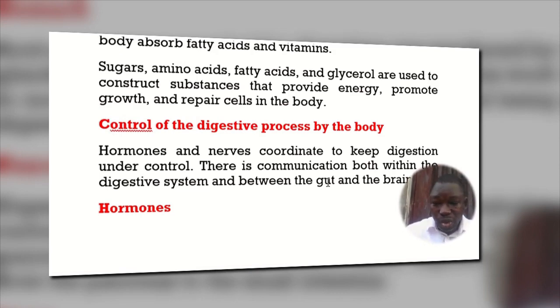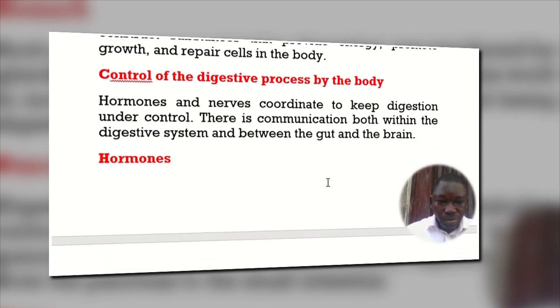Control of the digestive process by the body. How does the body control the digestive process? That is what we are looking at next. Hormones and nerves coordinate to help keep digestion under control.